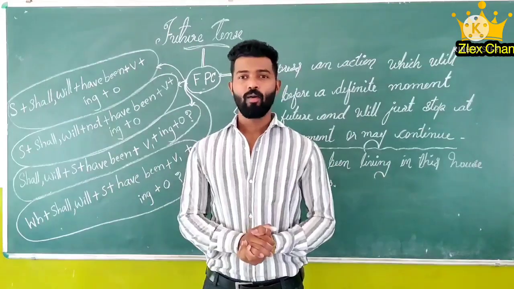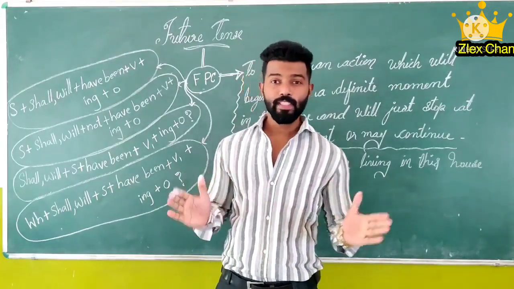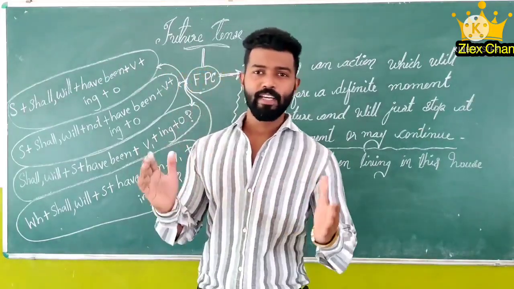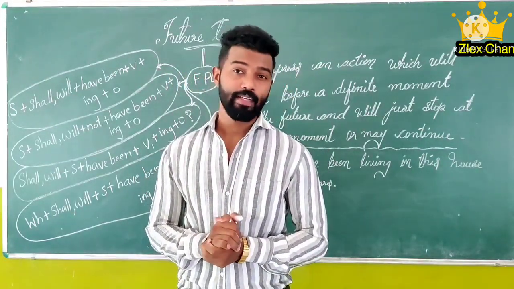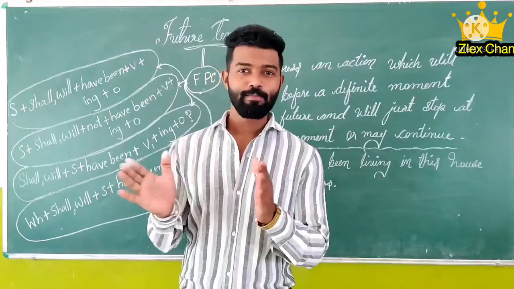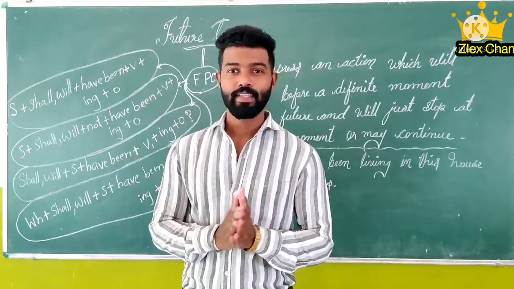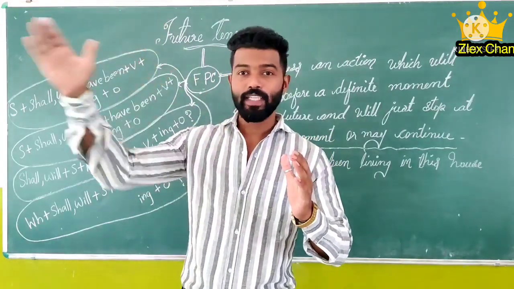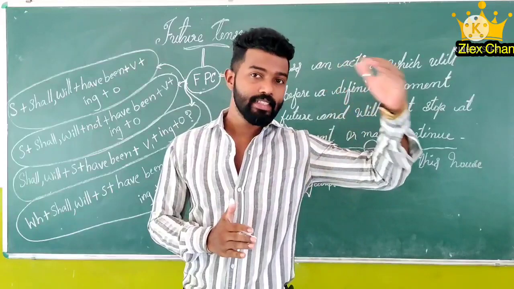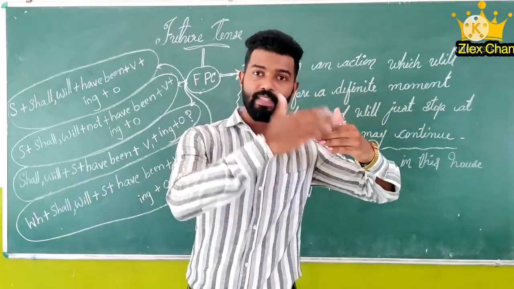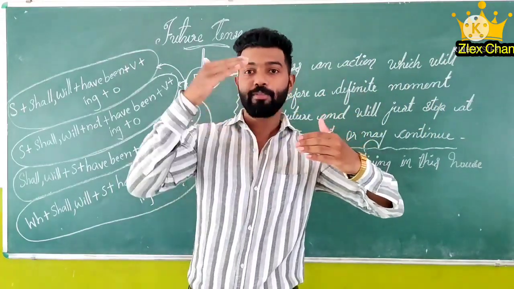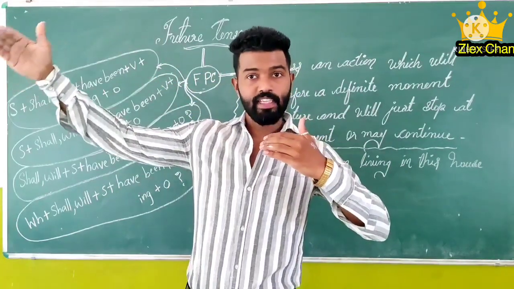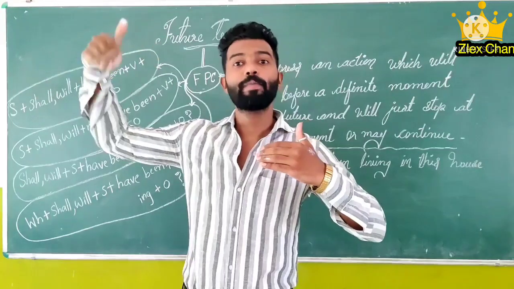Friends, now let's study future perfect continuous. So, what do you understand by future perfect continuous? Future perfect continuous means the action which is going to take place, starts from a certain period in future, and it will end at a definite time or it may go beyond.